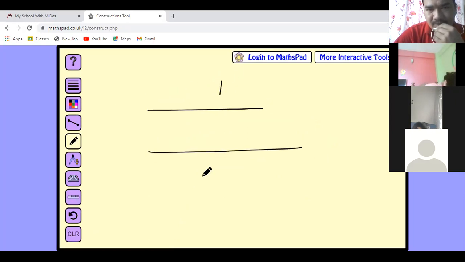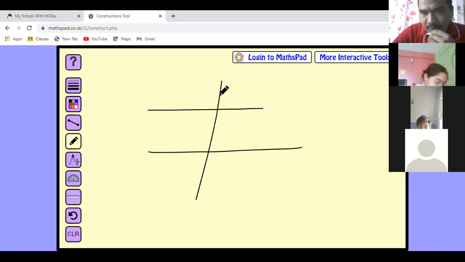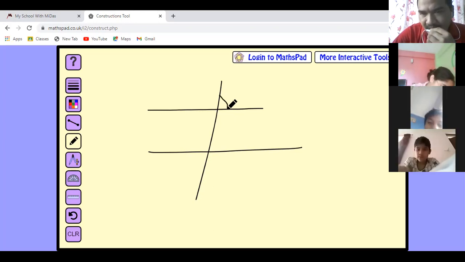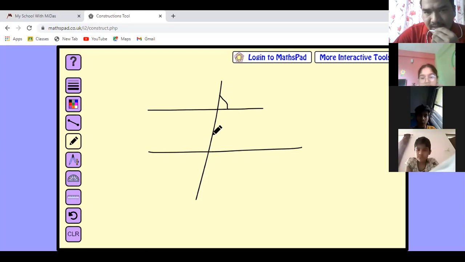This is the transversal. At that time, look here, of the angles formed, one is outside, this is exterior, okay? One is exterior and the other interior.